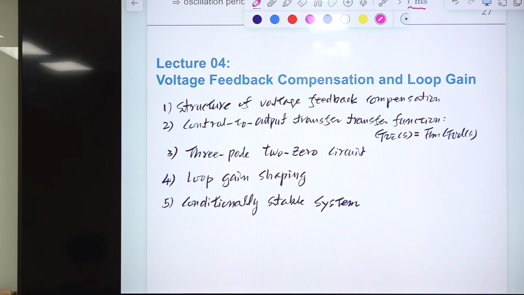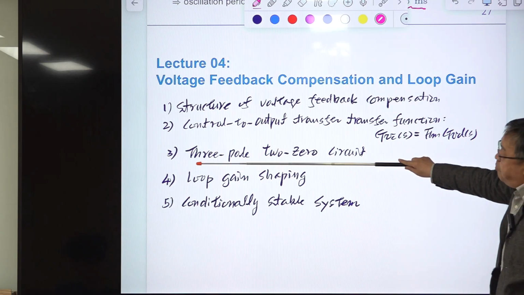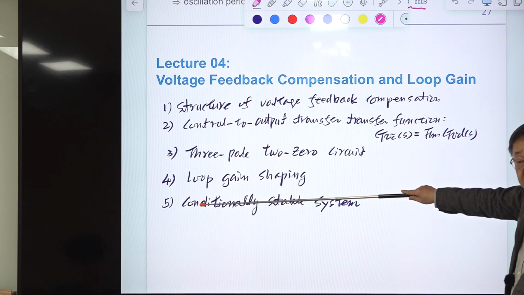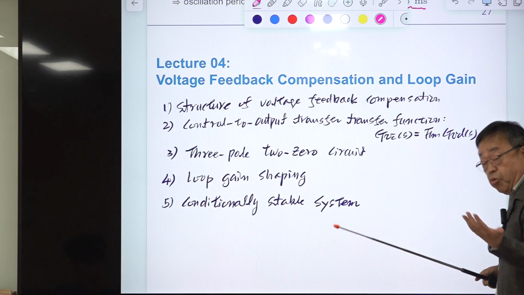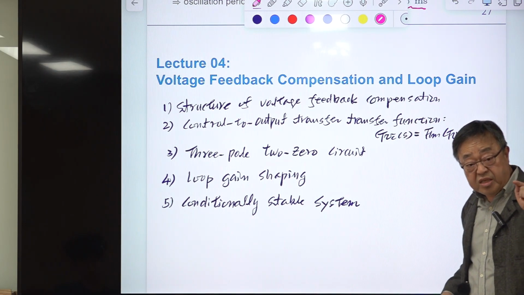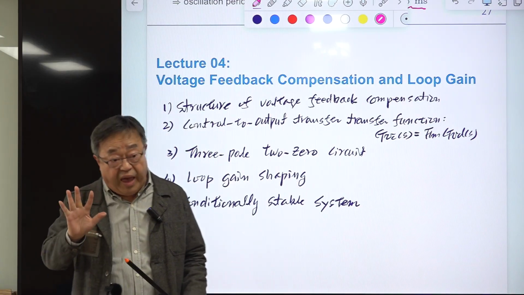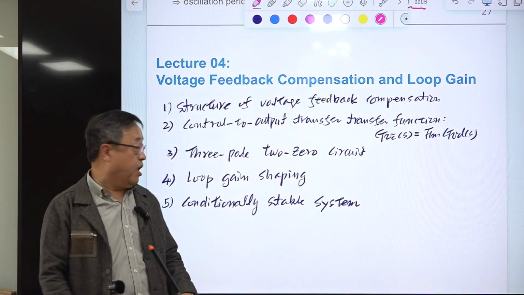So designing the loop gain or determining the position of these poles and zeros is called loop gain shaping. Okay, this means you are shaping the loop gain as you intend for the best possible performance and stability of the converter.